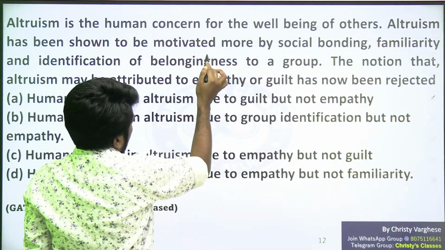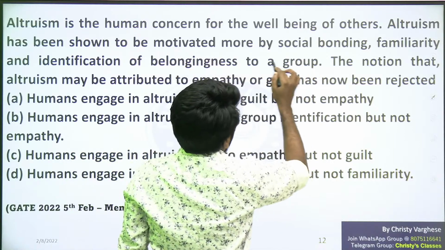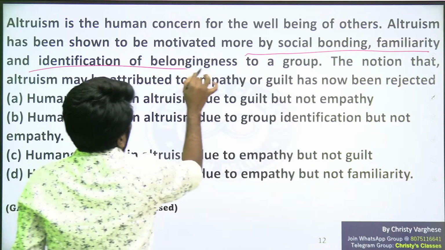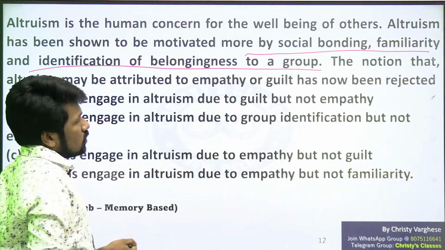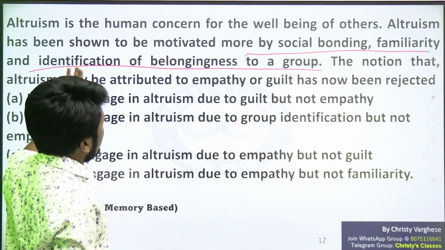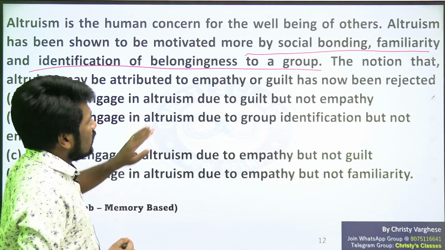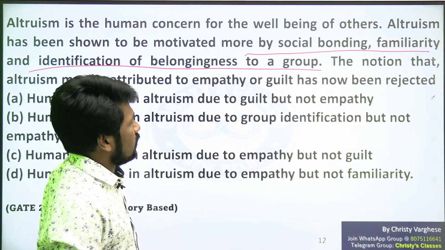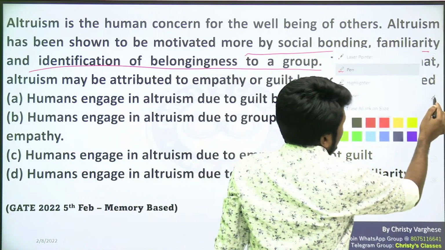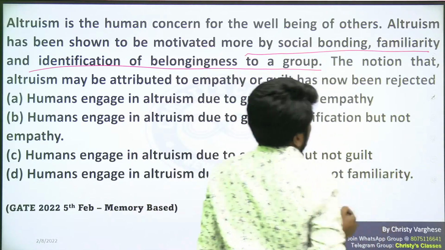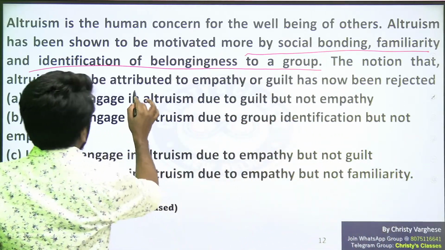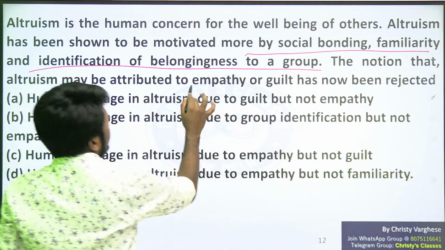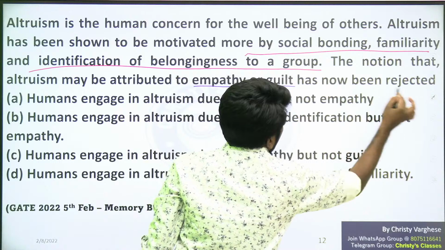Altruism has been shown to be motivated, the reason or motivation for altruism, more by social bonding, familiarity and identification of belongingness to a group. These are the major motivations for altruism. That is what the question says. Now, the next sentence: that notion, meaning idea, that altruism may be attributed, attributed meaning matched, to empathy or guilt has now been rejected.